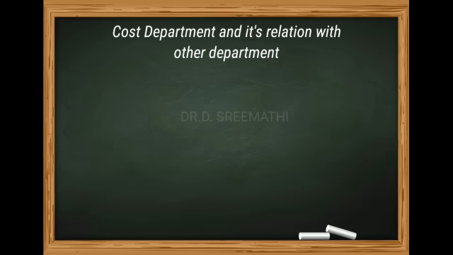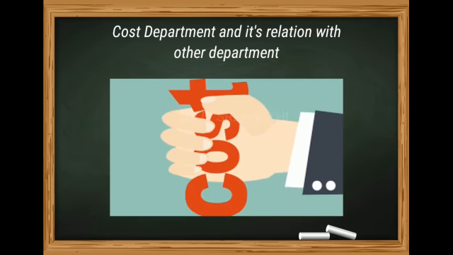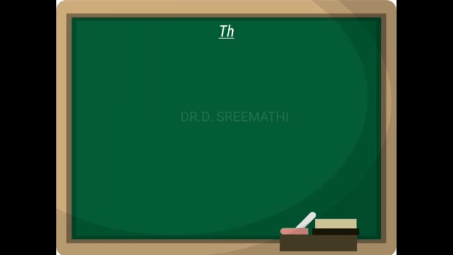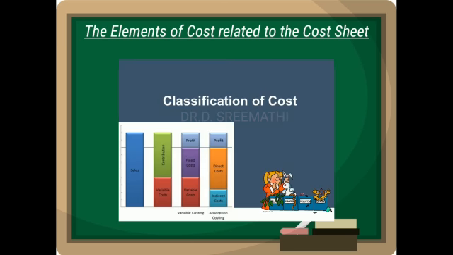Up to now we have seen the cost accounting department's relation with the other departments in an organization. Now we are going to see the elements of cost related to the cost sheet. Already we have discussed this in classification of cost under the element of cost.